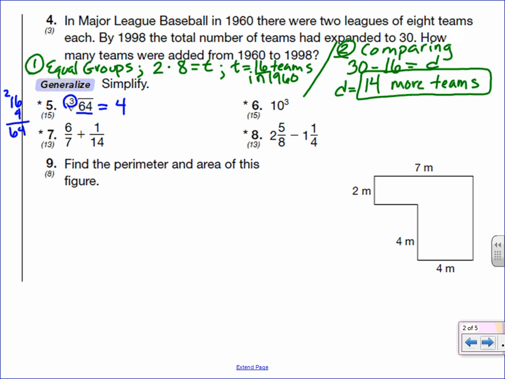In number 6, we have 10 to the 3rd power, and what that means is 10 times itself 3 times. And when we multiply by 10, we just count the zeros. So 1 times 1 times 1 is 1, and then 1, 2, 3 zeros after it. The other shortcut is that the exponent is actually how many zeros there are. So when it's 10 to a power, you write 1 and then the exponent number of zeros after it.